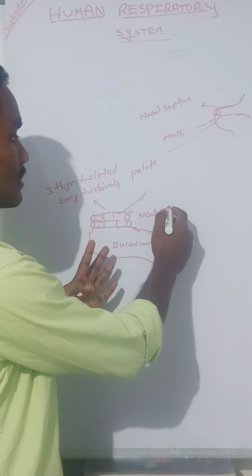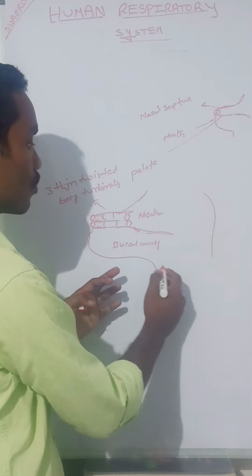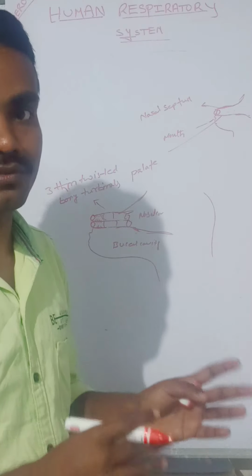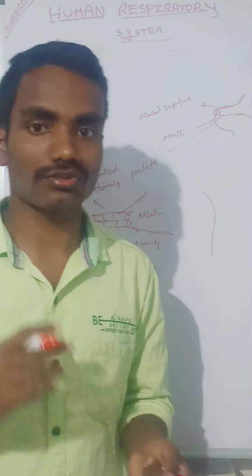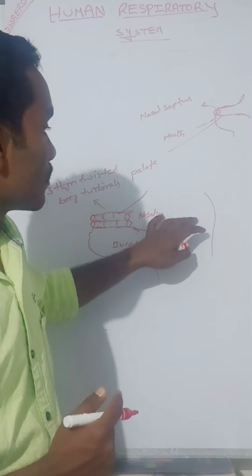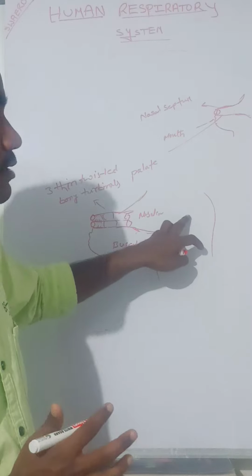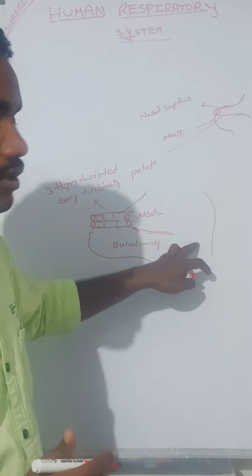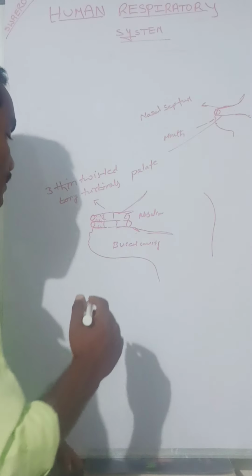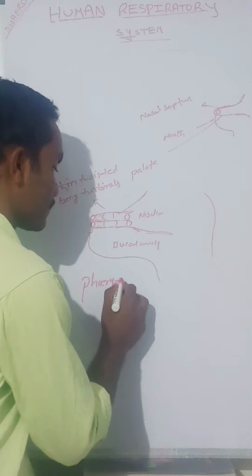Then after, these are opening into the pharynx. Pharynx is a common passage of food and air. Already we discussed in the last lecture, digestive system too. The pharynx is again classified into 3 regions. The region close to the nasal cavity is called the nasopharynx. The oral region is the oropharynx, and close to the larynx is the laryngopharynx.